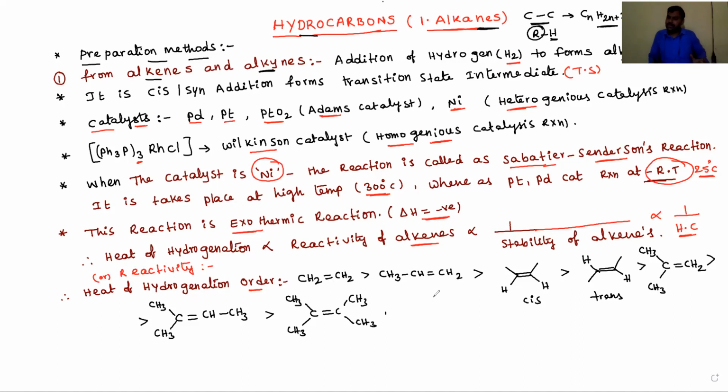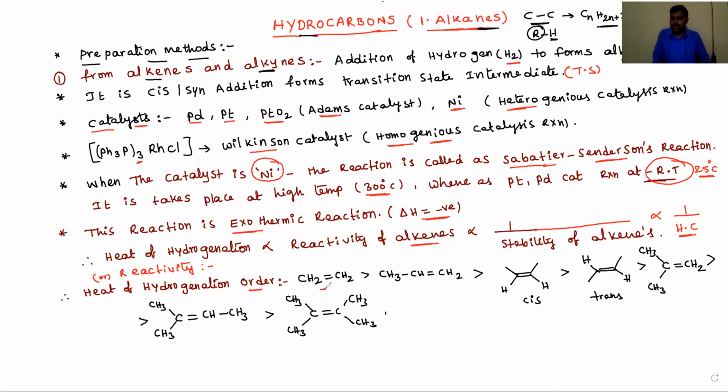Among these, tetrasubstituted alkenes are more stable because they contain more hyperconjugation structures compared to trisubstituted, disubstituted, and then monosubstituted. That's why, for heat of hydrogenation, the most reactive alkene is ethene.